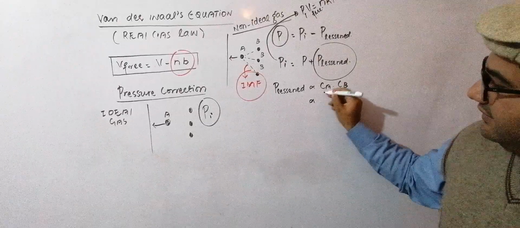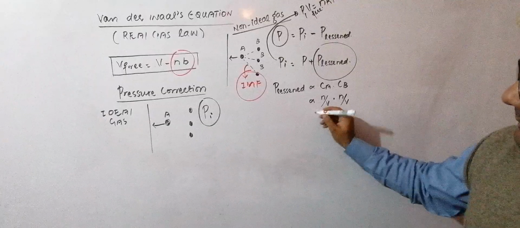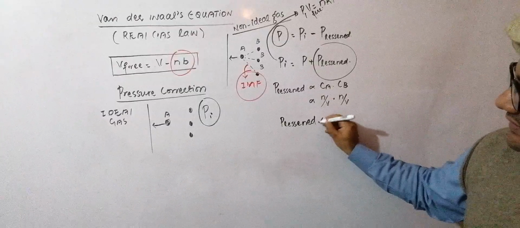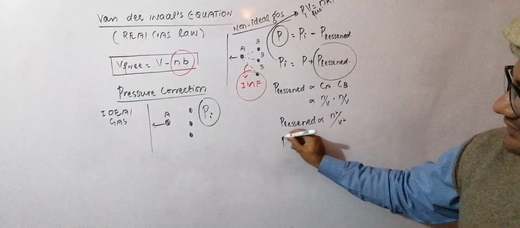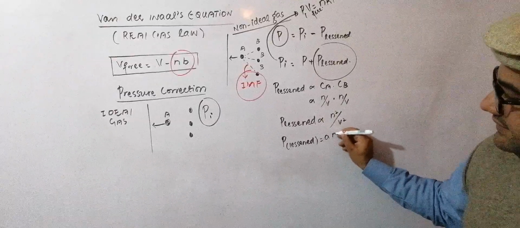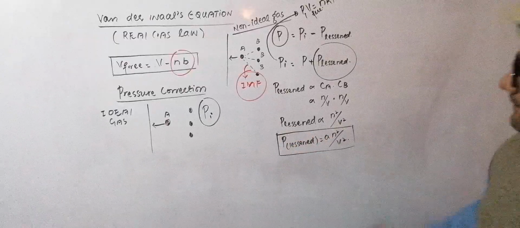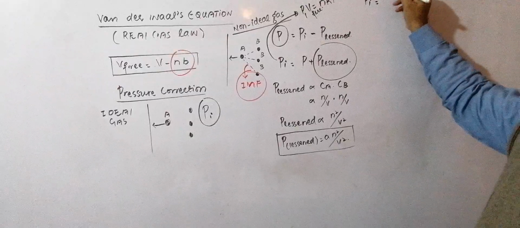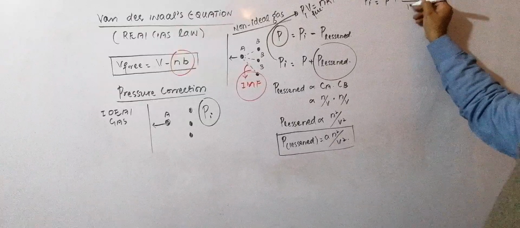You can say that the concentration is n over V moles per decimeter cube. So pressure lessened is directly proportional to n square over V square. If you want to replace this sign of proportionality with equality, a constant a is used: a n square over V square. Now this is the value of this lessened pressure. Use this value here, so you will get that pressure of ideal gas is equal to pressure of non-ideal gas plus a n square over V square.